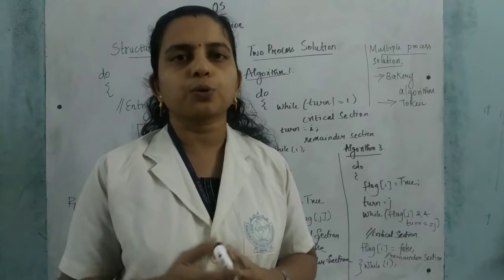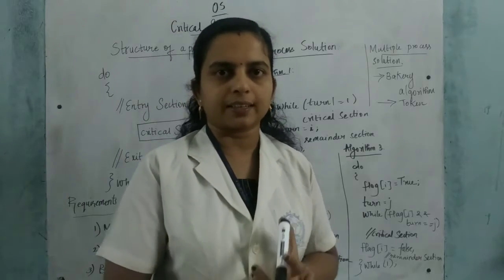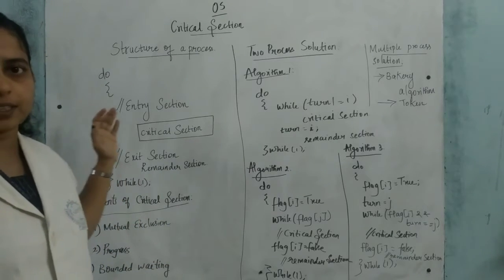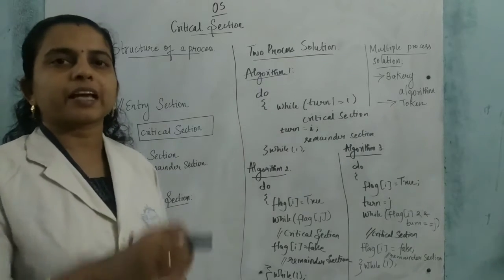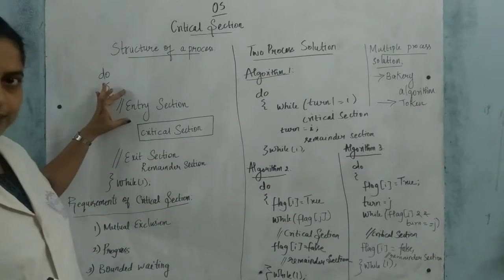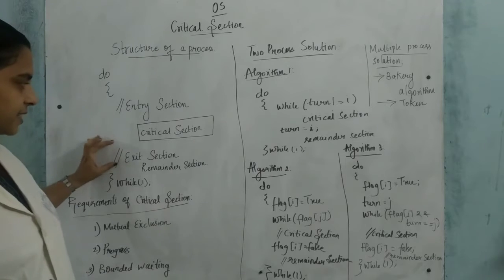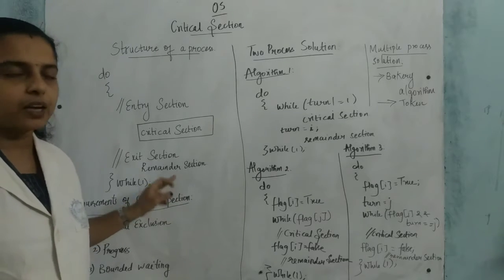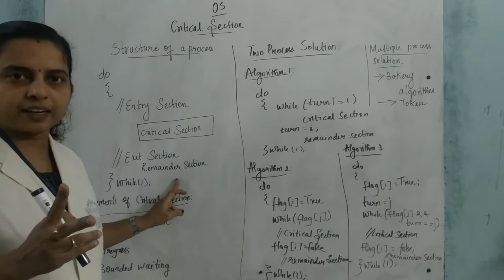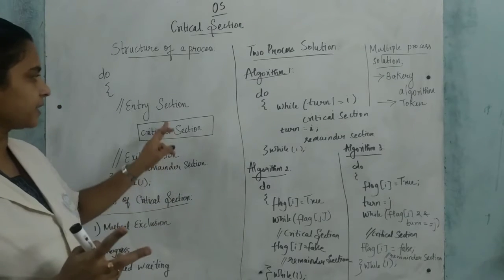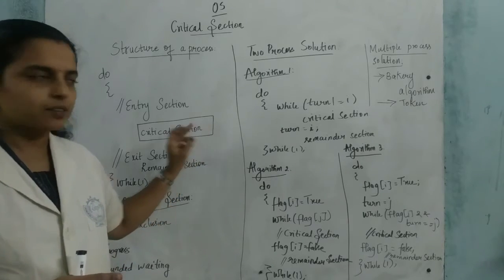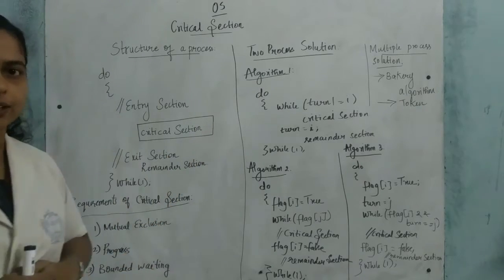So how do we solve this problem? Let us see. This is the structure of a process. I told you all processes have a critical section. This is the structure of a process: the entry section, critical section, exit section, and remainder section. If two processes are executing at the same time and both enter the critical section, both cannot execute. This is common, and that is why it is called the critical section.